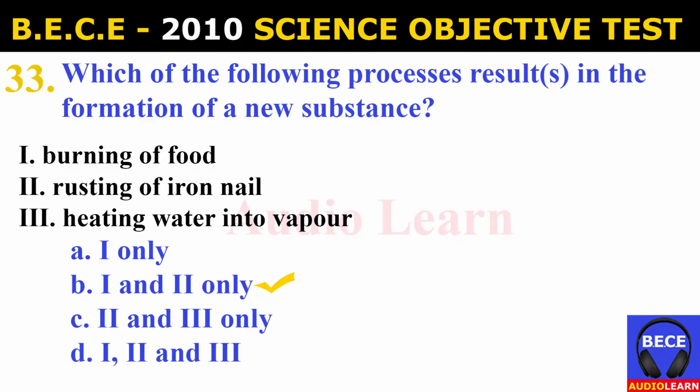Number 33. Which of the following processes results in the formation of a new substance? I. Burning of wood, II. Rusting of iron nail, III. Heating water into vapor. And the possible answers are A. I only, B. I and II only, C. I and III only, D. I and III. And the answer is B. I and II only. Which of the following processes results in the formation of a new substance? Burning of wood and rusting of iron nail.